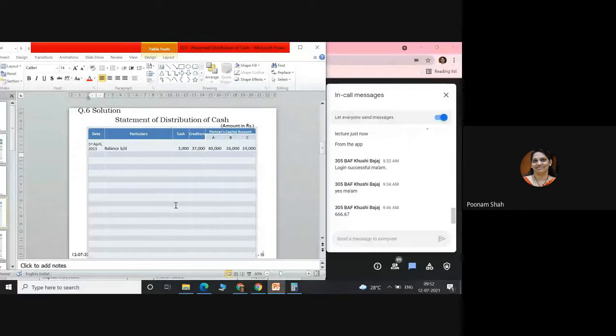So I have taken it as 1st April 2013. Balance brought down for cash 3,000, creditors 37,000, partners' capital 40, 26, 24. This is adjusted capital. Are you ready with the statement? Can we go ahead? Yes, ma'am.